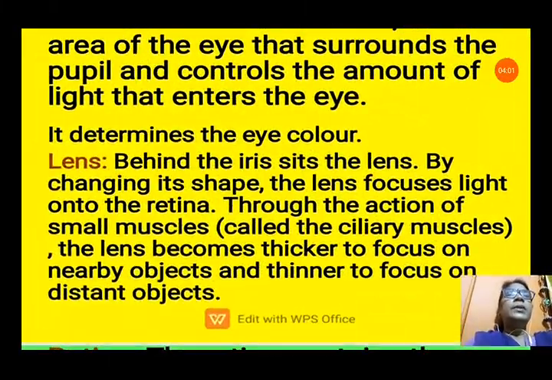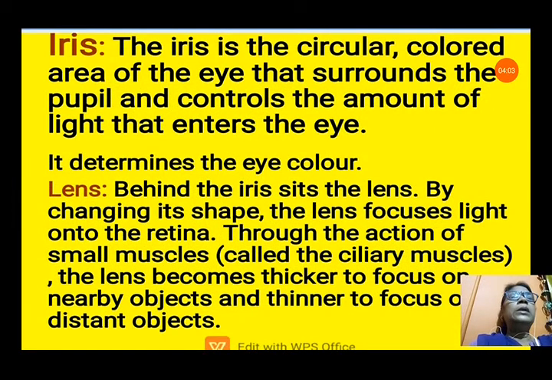Now, about the iris. Iris is a circular colored area of the eye that surrounds the pupil and controls the amount of light that enters the eye. So, iris is the muscle that controls the amount of light that enters the eye through the pupil. It determines the eye color also. In some people it is blue, some grey, some just black.